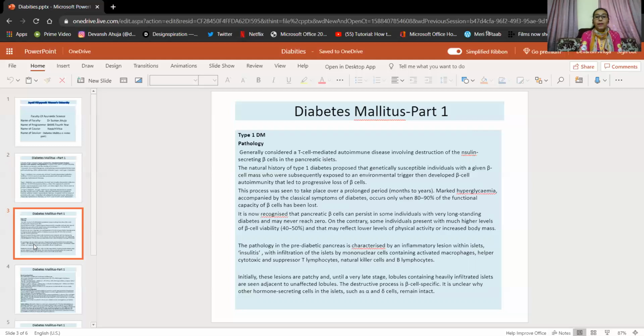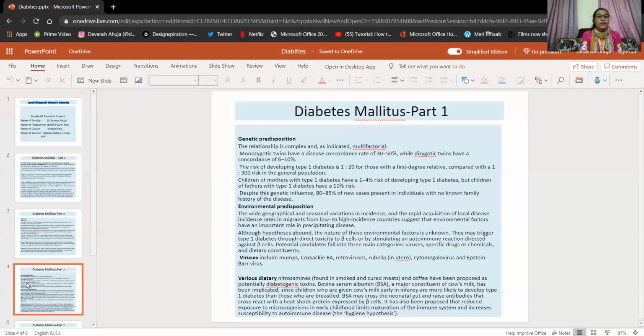Initially, these lesions are patchy, and until a very late stage, lobules containing heavily infiltrated islets are seen adjacent to unaffected lobules. The destructive process is beta cell specific, but it is unclear why other hormone secreting cells of the islets, such as alpha and gamma cells, remain intact. The exact phenomenon is not known, that is, why this autoimmunity destroys only beta cells.